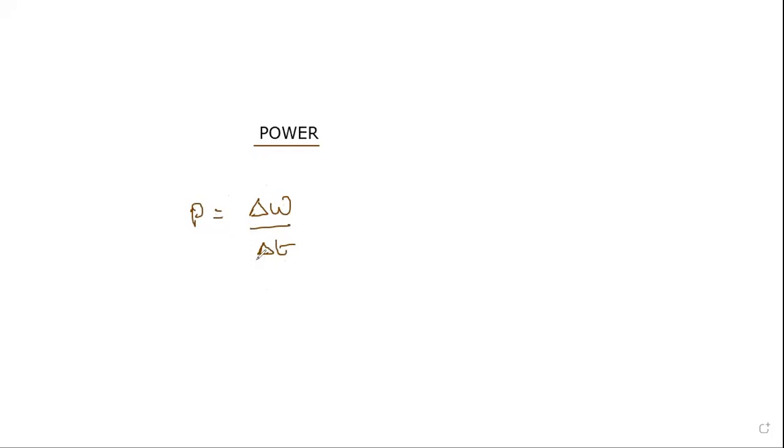Okay. But this is for average power or total power. When it comes to instantaneous power, if you want to calculate the power at one particular instant only, all of us know that we have to apply some limit. What is the limit here? The delta T should be very, very small, and delta T tends to 0. So when you write like this, it will give dW by dt. So power can be written as work by time, and instantaneous power can be written as dW by dt.